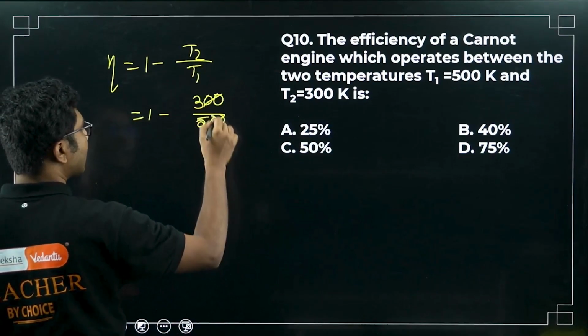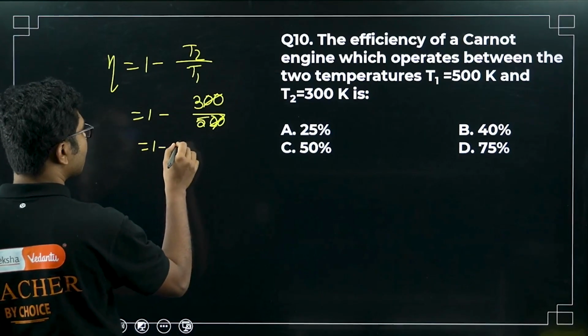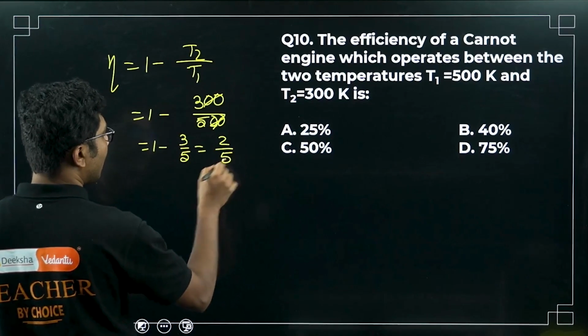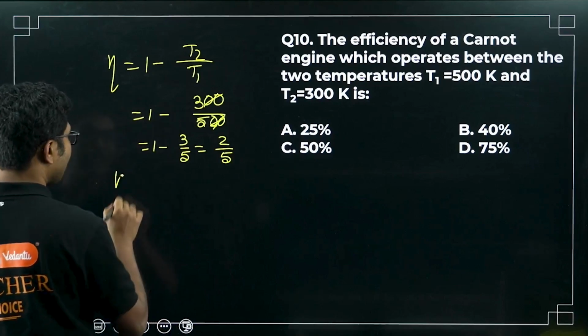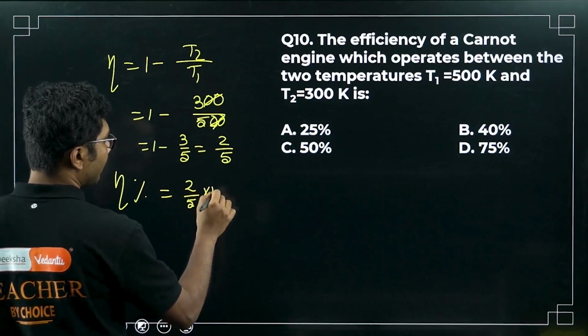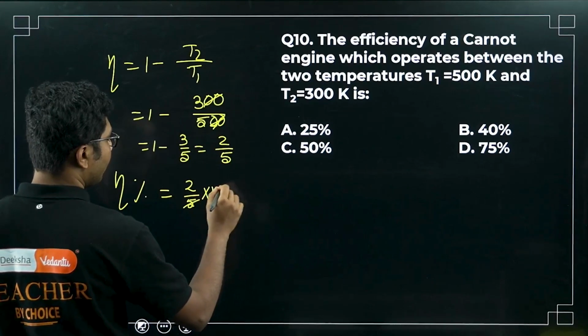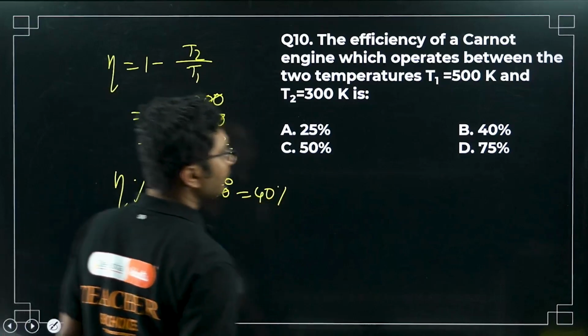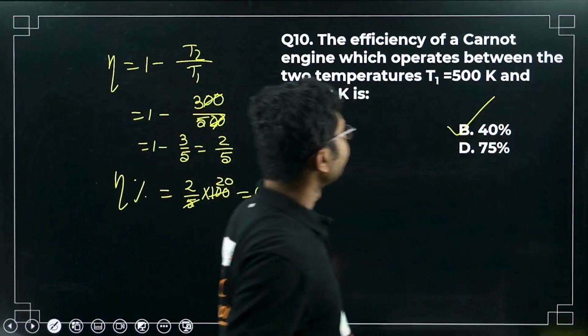So 2 zeros cancel. It will be 1 minus 3 by 5 equals 2 by 5. Now you have to find it in percentage. So eta percentage is equal to 2 by 5 times 100%. 5 twenties are 100, so 40%. So the efficiency is 40%.